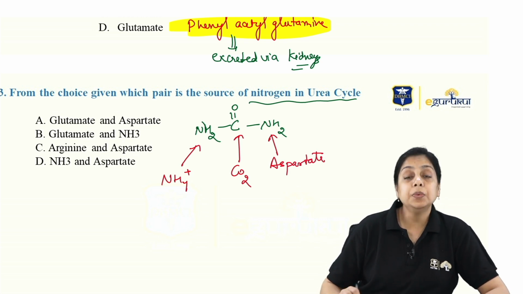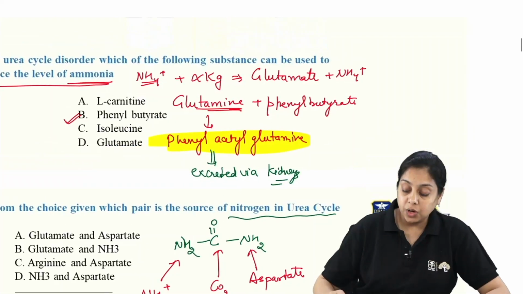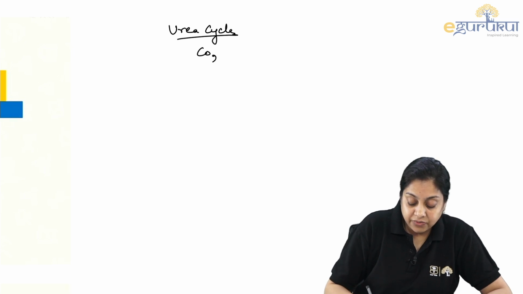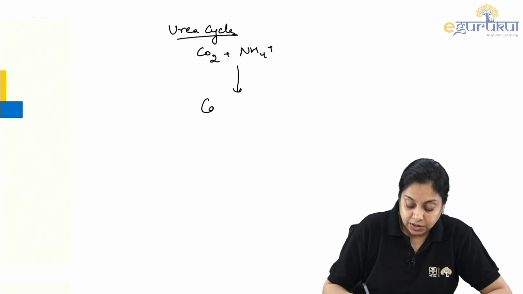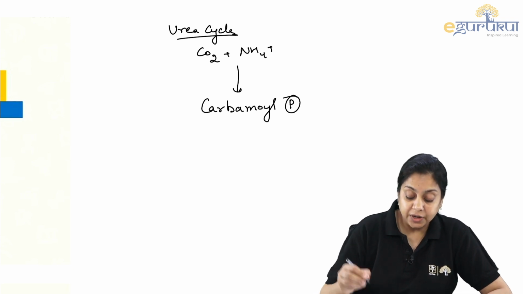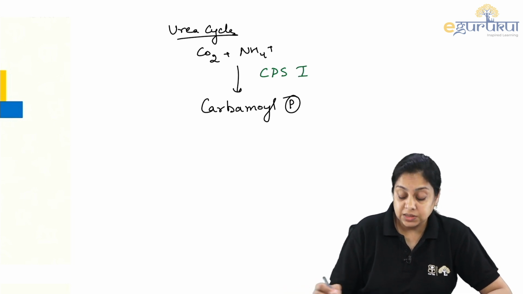There are so many things we should know about the urea cycle. First of all, I would like to give you a brief about it. In the urea cycle, you have carbon dioxide and ammonium ions, and together they form carbamoyl phosphate. The enzyme involved here is CPS1, carbamoyl phosphate synthase 1.